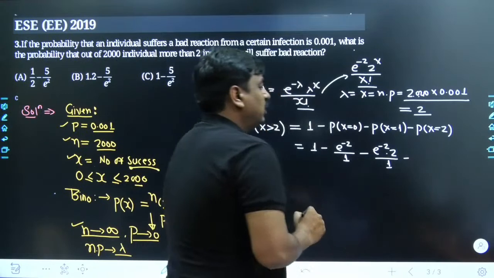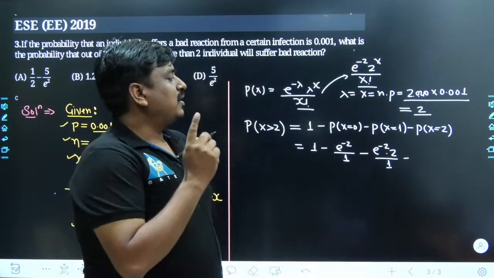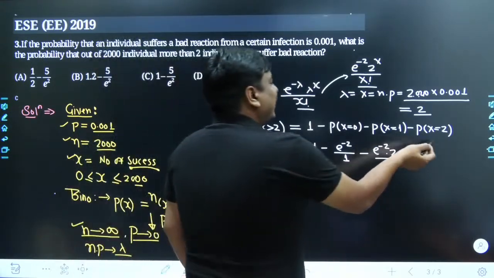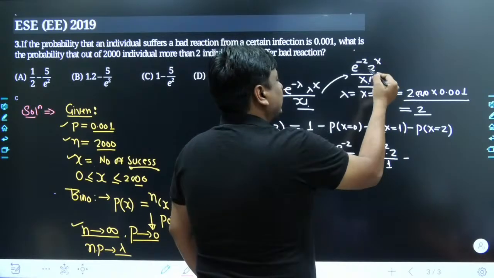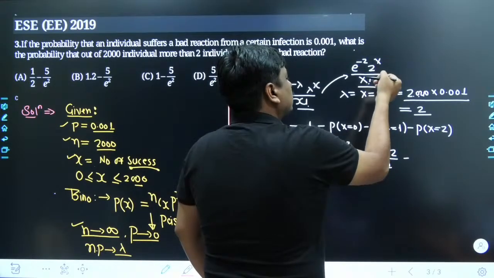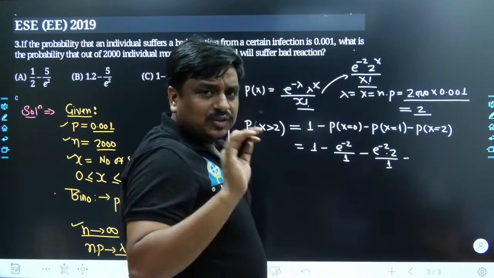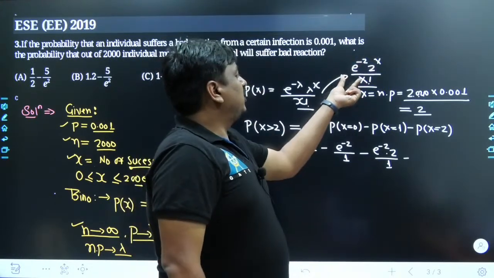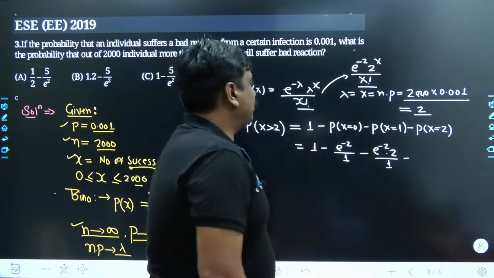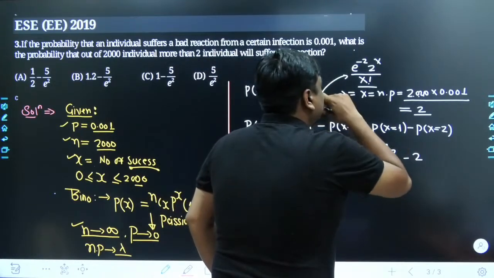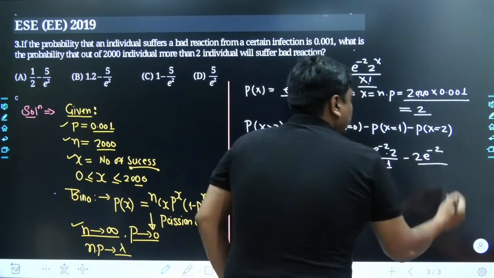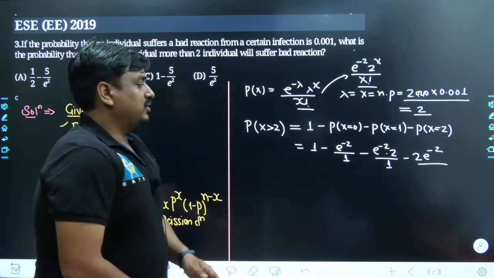And now we go with the probability for the random variable x equals 2. Obviously x has to be fed as 2 over here. So it becomes 2 to the power of 2 divided by 2 factorial. 2 factorial is the same as 2, so 2 to the power of 2 divided by 2 gets divided, and the factor left out is simply 2 into e to the power of minus 2. So probably each one of us would agree on this.